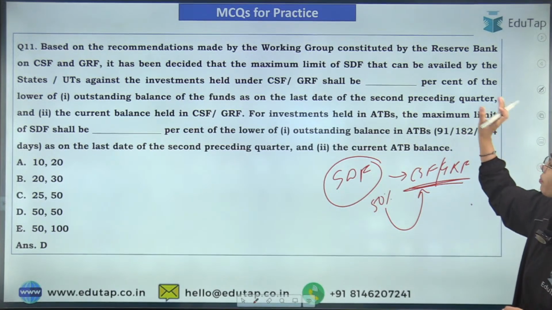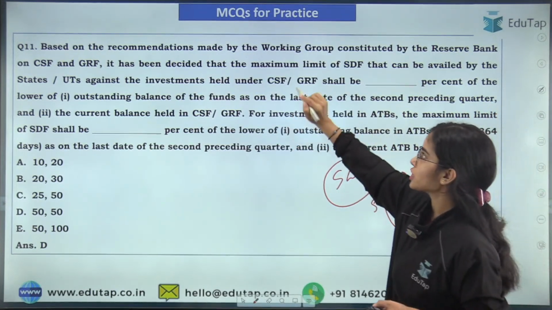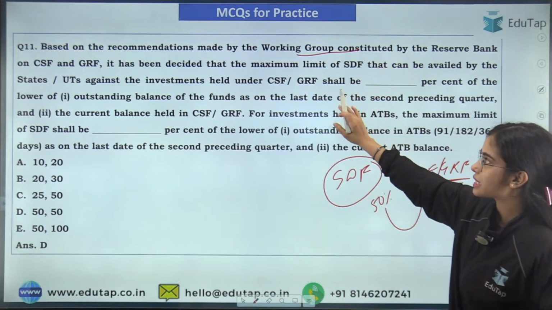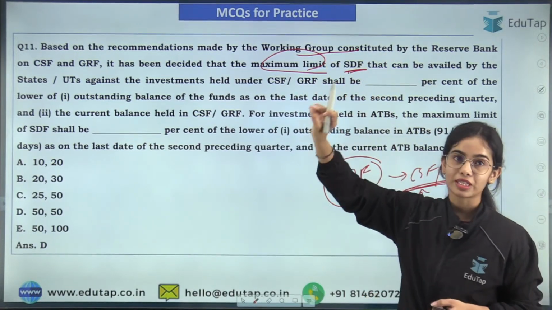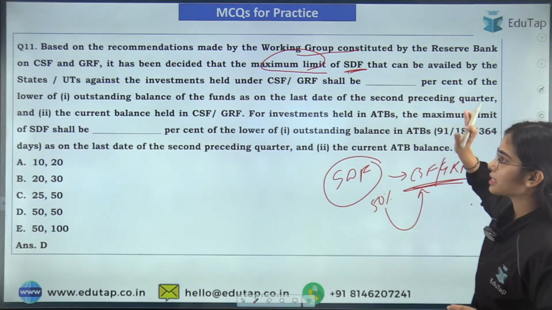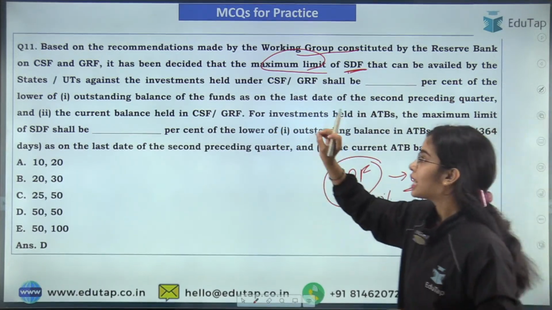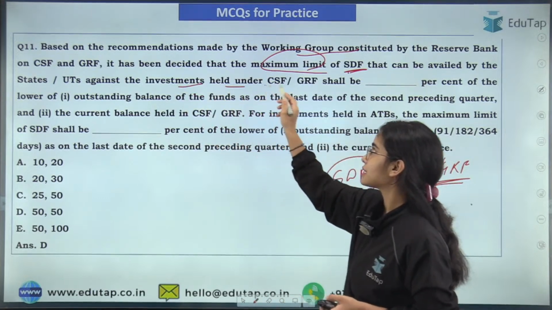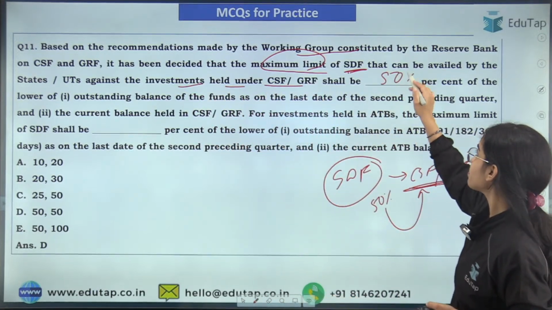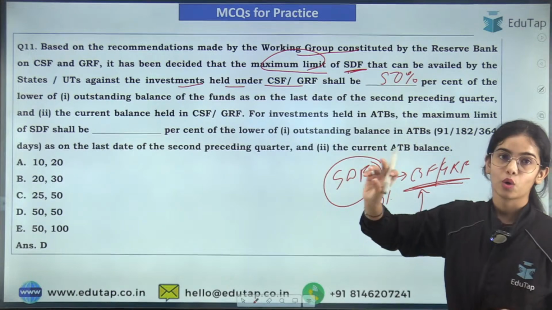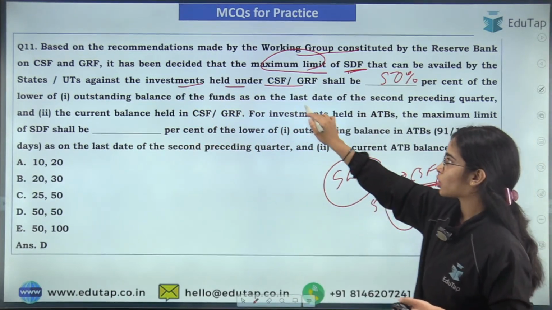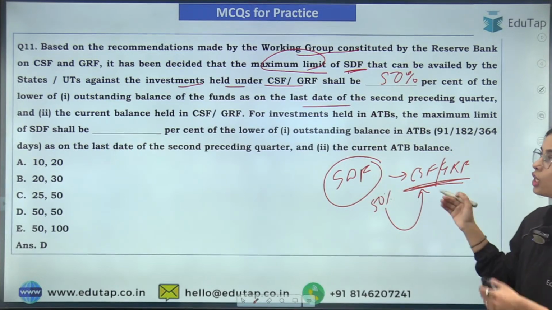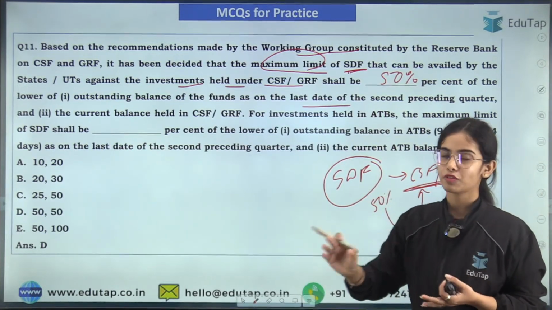Simply put, based on the recommendations made by the working group, it has been decided that the maximum limit of the special drawing facility that can be taken by the state governments or the union territories against their investment in the CSF or GRF shall be 50% of the lower of their outstanding balance of the funds as on the last date of the second preceding quarter or the current balance held in CSF or GRF.